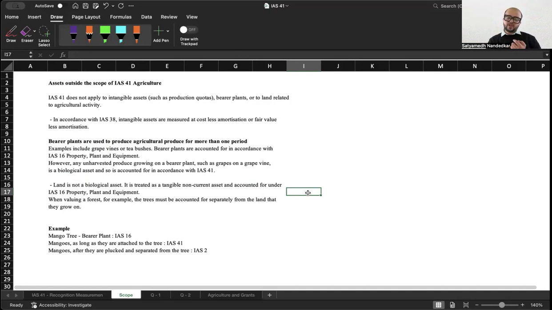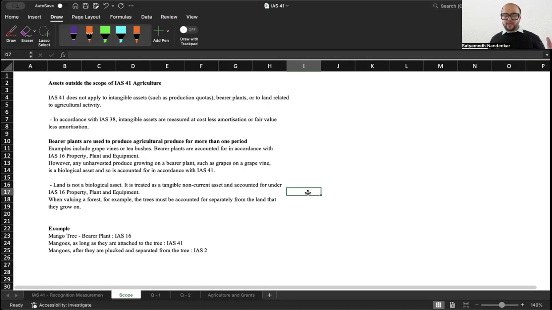However, any unharvested produce growing on a bearer plant, such as grapes on a grapevine, is a biological asset and so is accounted for in accordance with IAS 41. If you are looking at the mango tree, it is a bearer plant and has to be accounted for using IAS 16. Land is not a biological asset. It is a tangible non-current asset. It should be accounted for using IAS 16 property, plant and equipment. Okay.